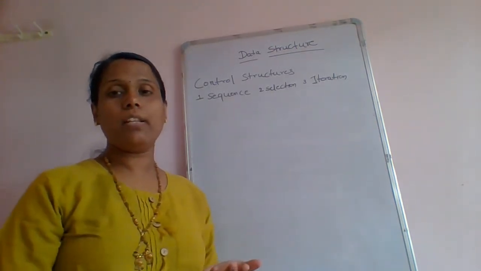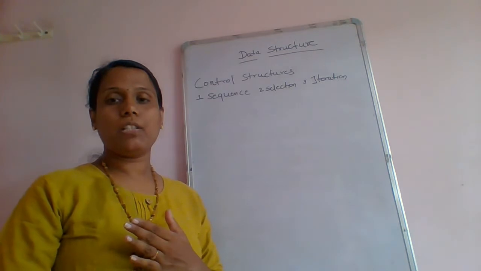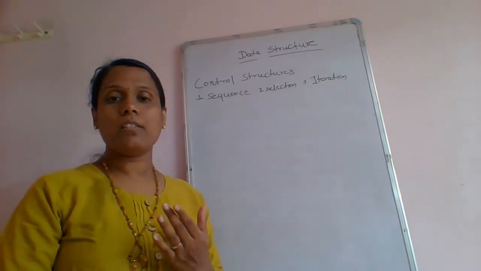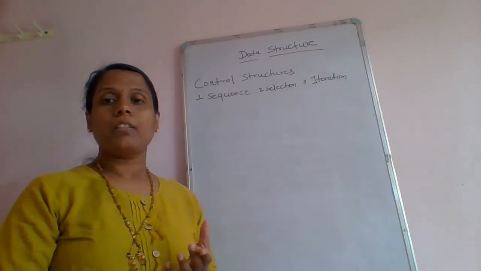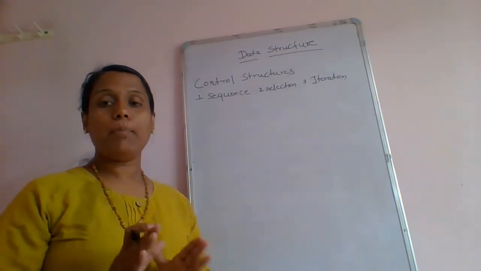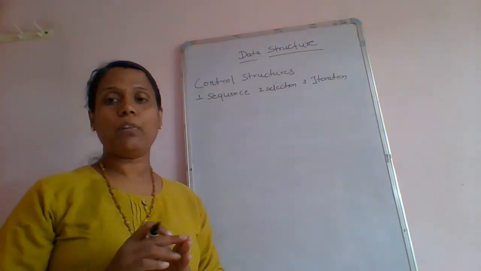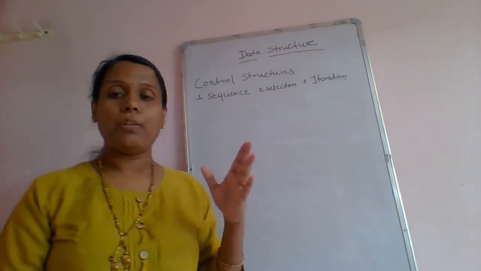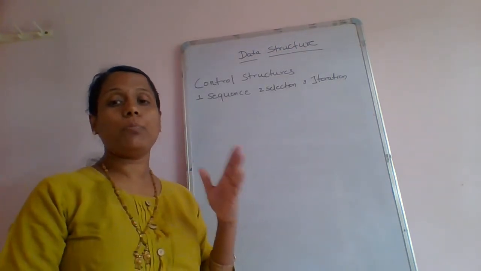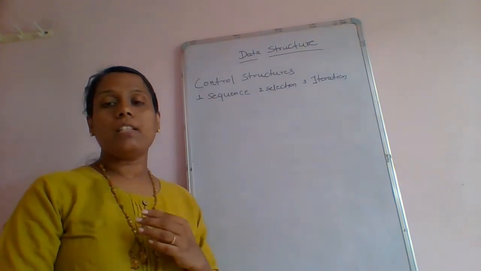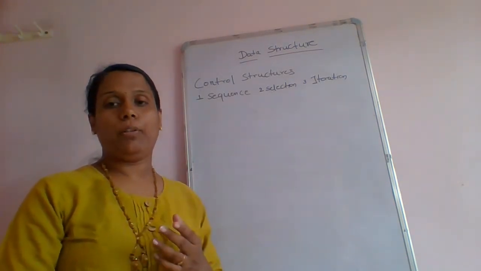So what is a sequence logic? As the name suggests, it is a sequence. When we consider a program, if it is a single simple program, for example addition of two numbers, then there is no problem. If we write a large program, it consists of different parts, which are the modules of the program.